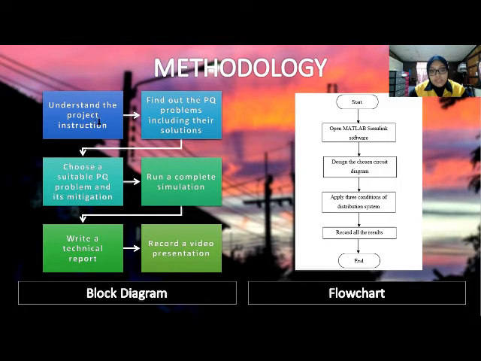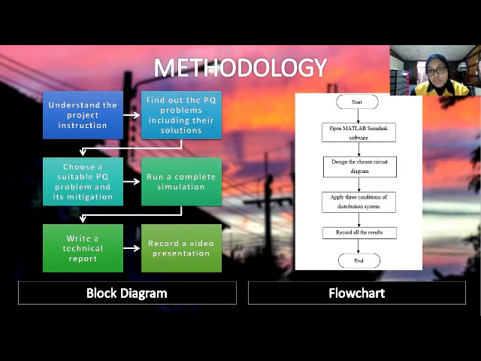Methodology. First, we go to the block diagram. First, understand the project instruction. Find out the power quality problems, including their solutions. Choose a suitable power quality problem and its mitigation. Run a complete simulation using MATLAB. Write a technical report and record a video for presentation.